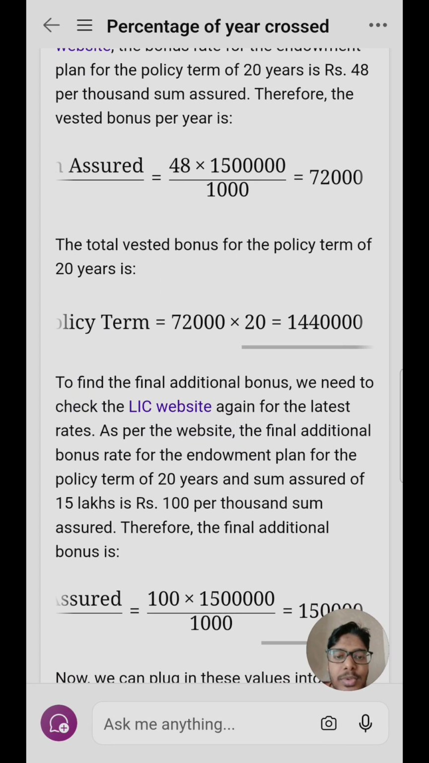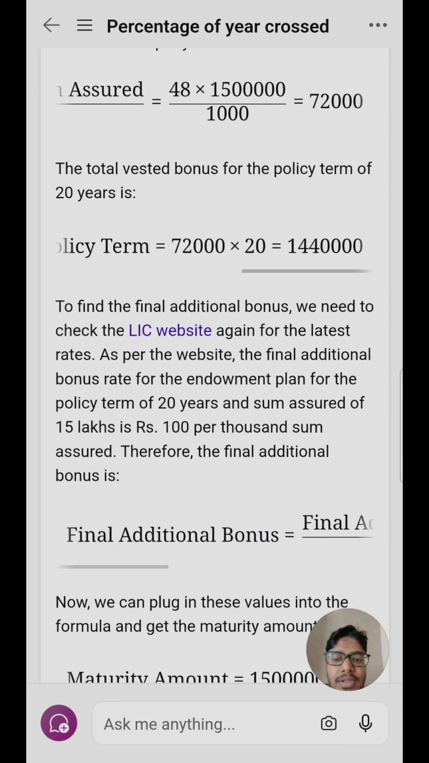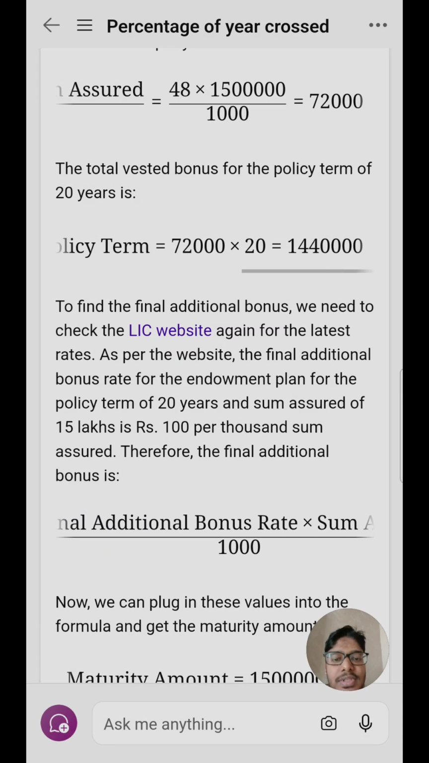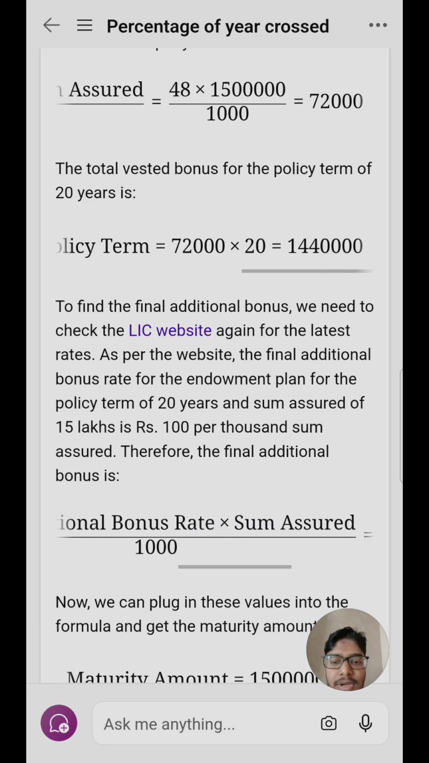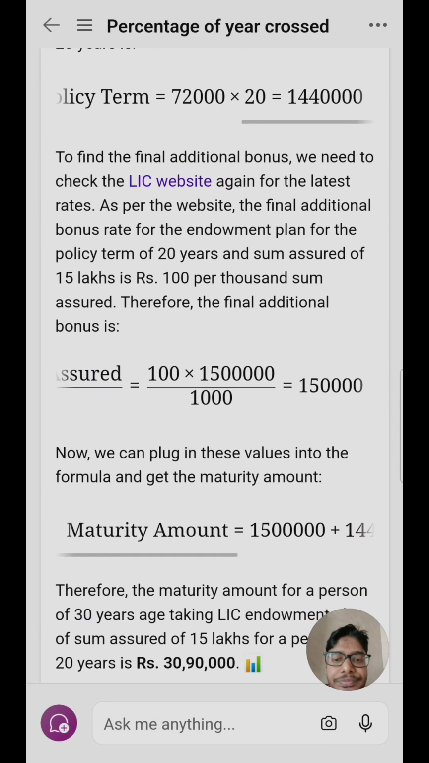To find the additional bonus, we need to check the LIC website again for the latest rate. As per the LIC website, the additional bonus for a policy term of 50 years and sum assured of 50 lakhs is rupees 100 per thousand. So going by a similar calculation, with the additional bonus formula, which is final additional bonus into sum assured divided by 1000, the value comes to around 1 lakh 50,000.